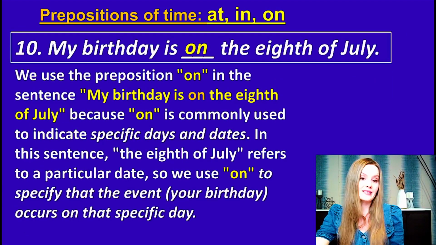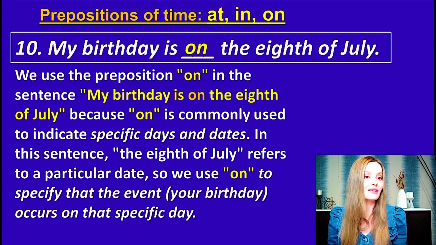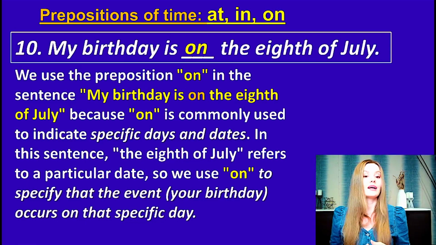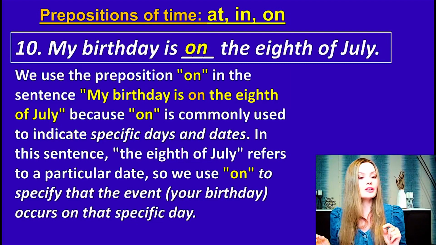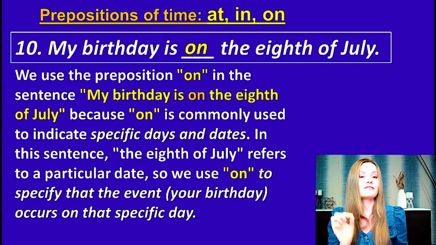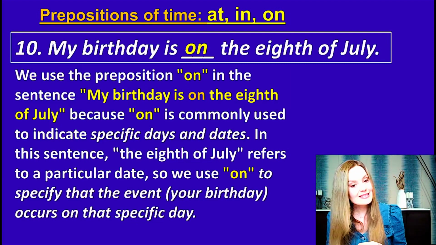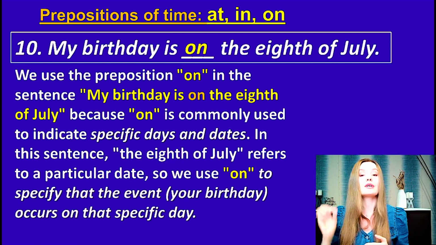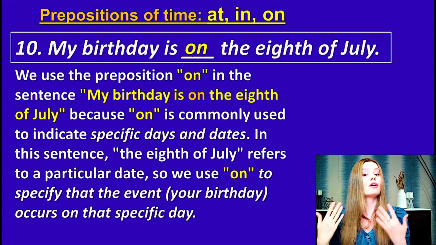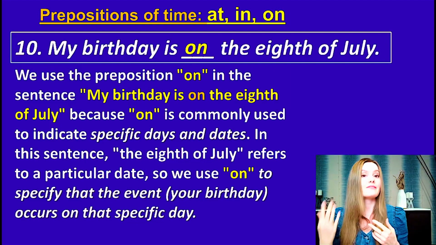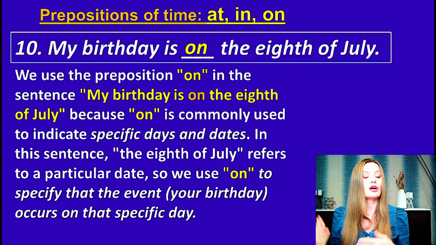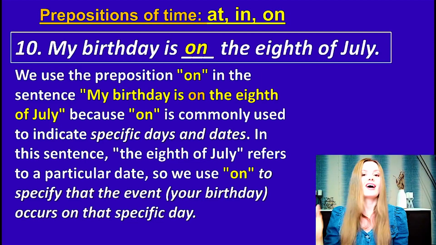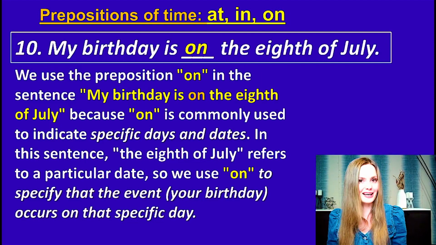The rule is we use the preposition on in the sentence my birthday is on the 8th of July because on is commonly used to indicate specific days and dates. In this sentence, the 8th of July refers to a particular date. So we use on to specify that the event, your birthday, occurs on that specific day. That's why we say on the 8th of July.